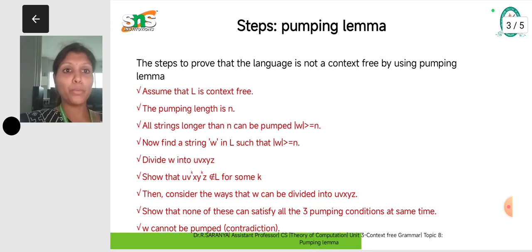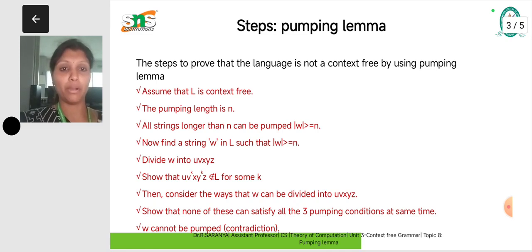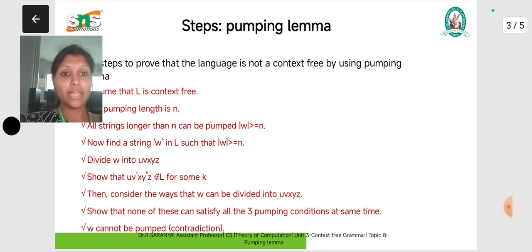Here let us see the proof, how we are going to prove that a language is context-free by using the technique called pumping lemma. First of all, we assume the language L is a context-free language, and the pumping length is n. All strings longer than n can be pumped into the 5 strings. Under these conditions we check whether the length of W is greater than or equal to n, where W is one kind of string.